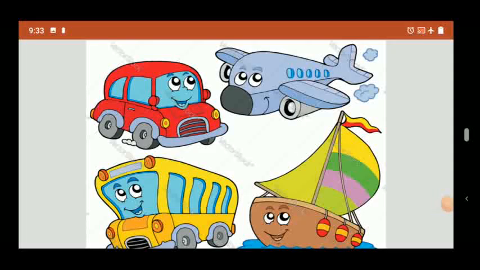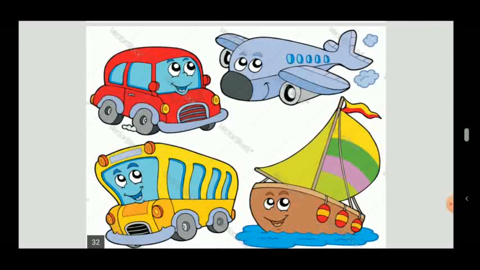You can see in this picture all types of vehicles: bus, car, aeroplane and sailboat. Bus and car need petrol to move, and aeroplane needs white petrol to move. If you do not fill petrol in these vehicles, then these vehicles can't move.